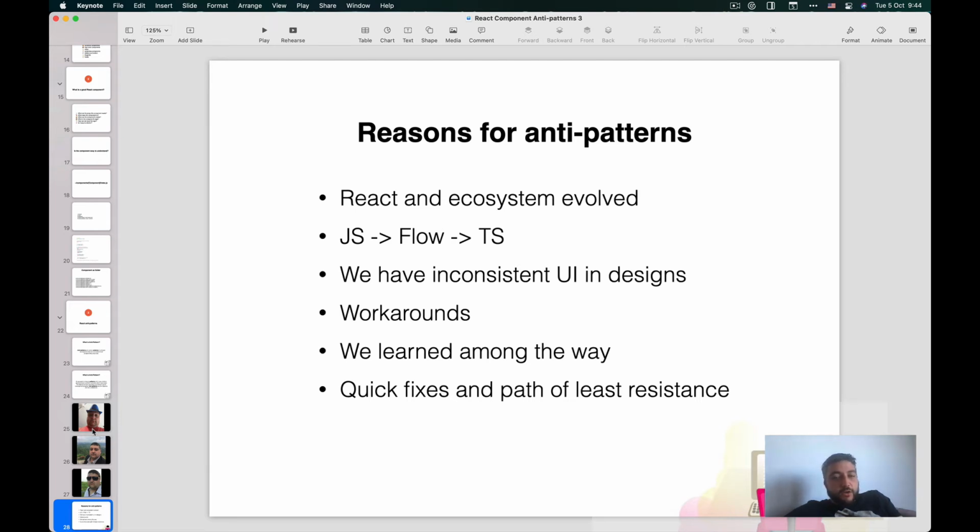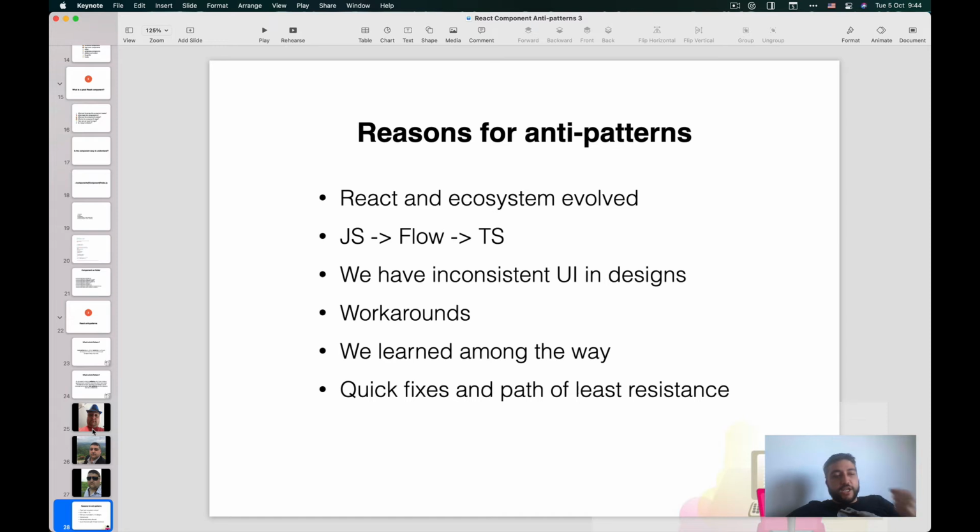There are a lot of workarounds we have to do for our systems. We learn, and a lot of the patterns were good because they solved a concrete problem, then we found better solutions. And one of the main reasons anti-patterns exist in software in general is that often they are just quick fixes and the path of least resistance.